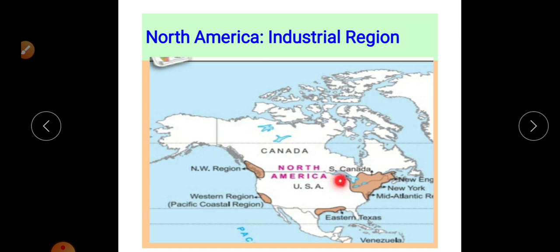Then here is the Great Lake region. Then the Mississippi and its tributaries also cover this region of North America. There are also man-made canals which join the Mississippi and its tributaries and this Great Lake region, the 5-lake region.